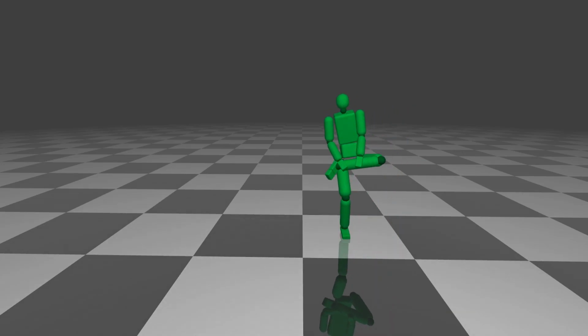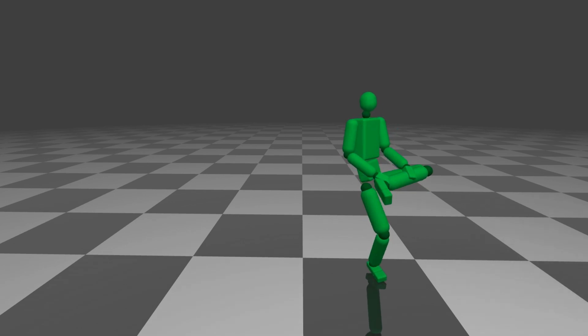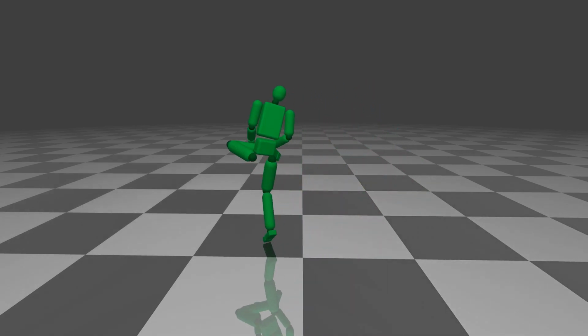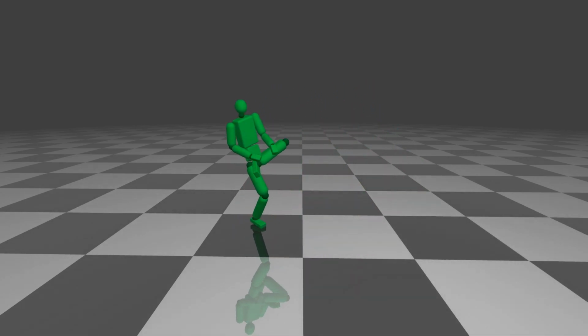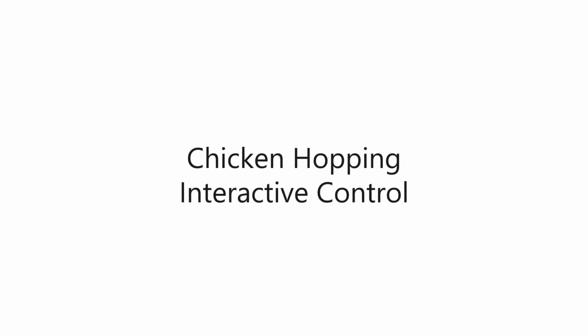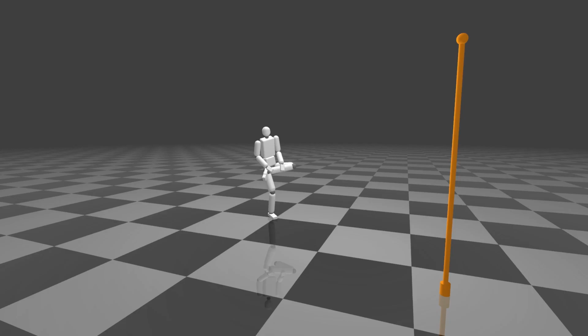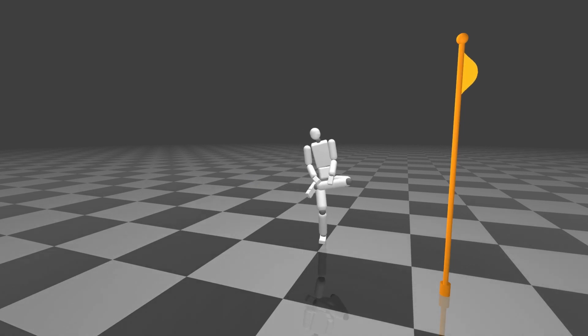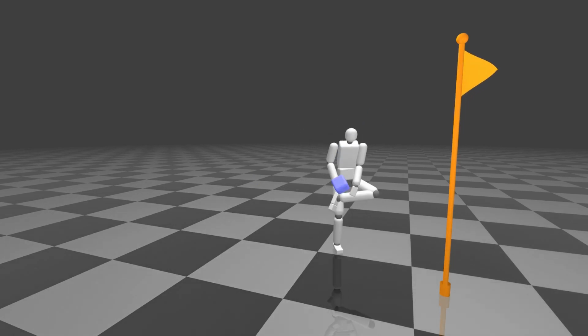Chicken hopping is a game of hopping on one leg and bumping the opponents to make them fall over. The character learned to play the game from a motion dataset of only 14 seconds. The data augmentation algorithm generated a richer dataset of 5.5 minutes of playtime. The controller learned from the augmented data allows the character to move and turn in any direction while hopping continuously.